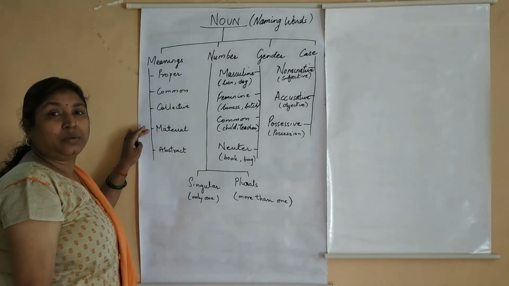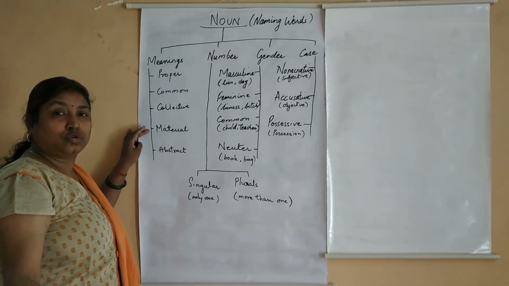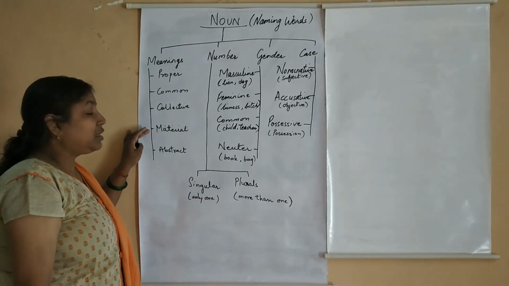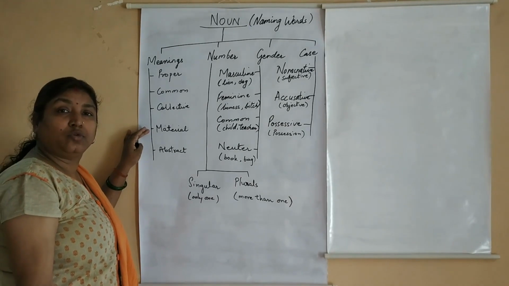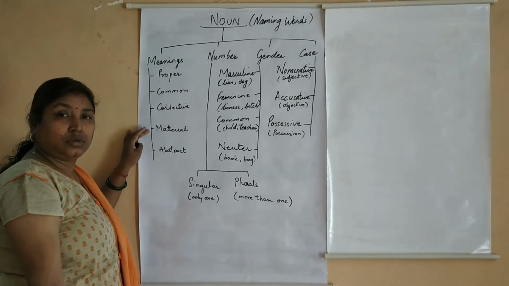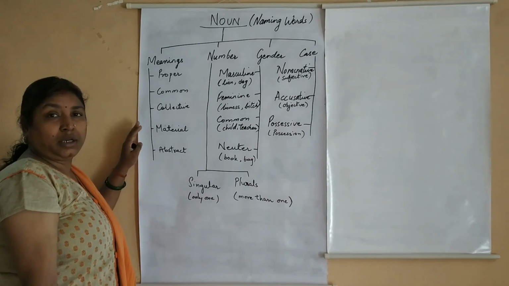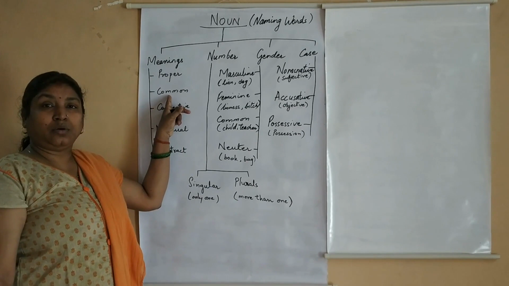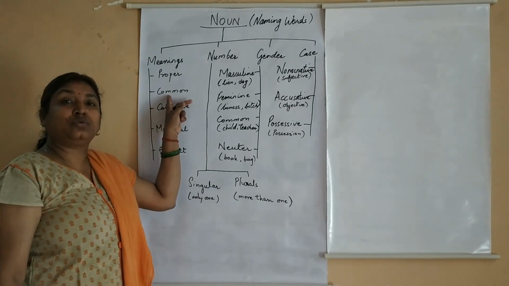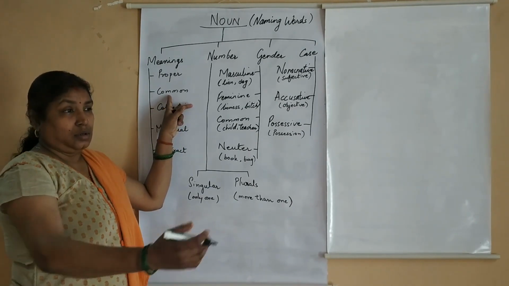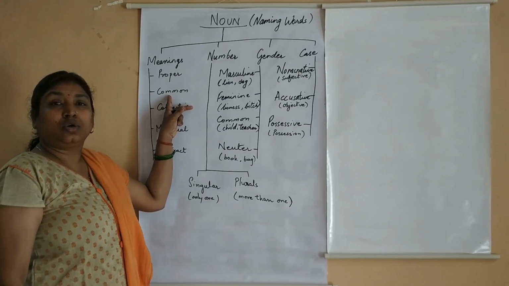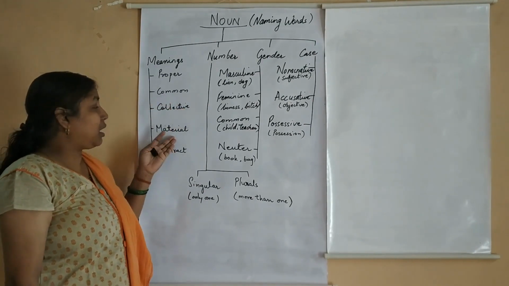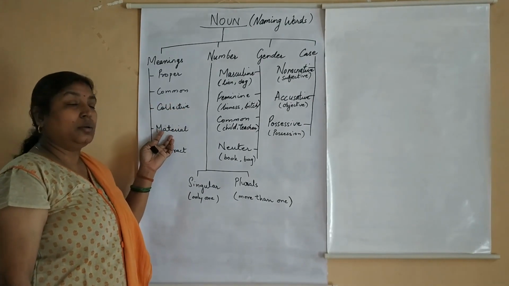other things are made up of, like houses are made up of stone. So that stone becomes your material noun because that house is made up of stone. Then I have a ring made of gold. So here the word gold becomes your material noun. Now gold and stone can also become common nouns. It all depends on how we use it. A boy hit the dog with a stone. So that stone becomes your common noun. But when I make houses with stones, that stone becomes your material noun.